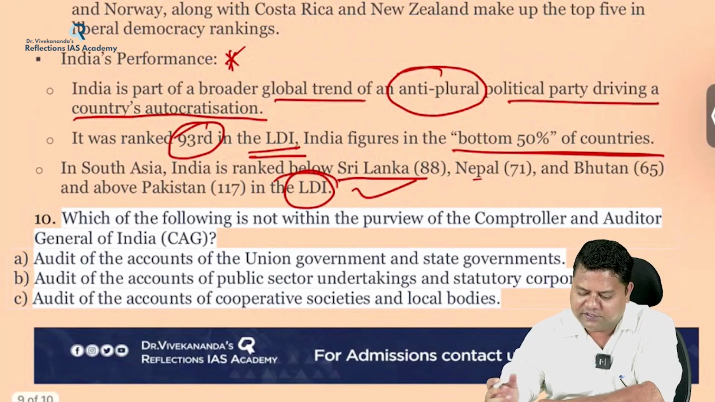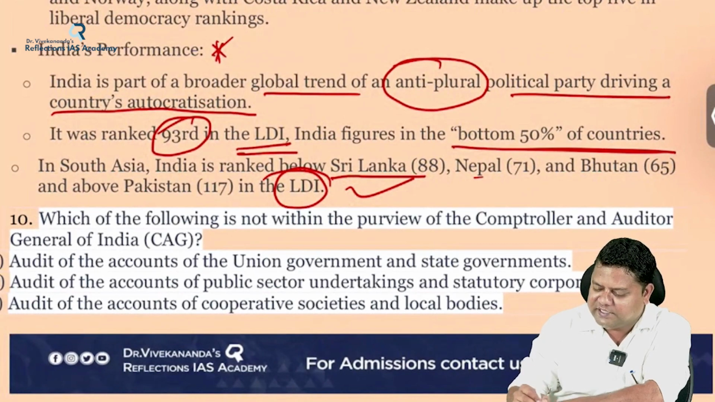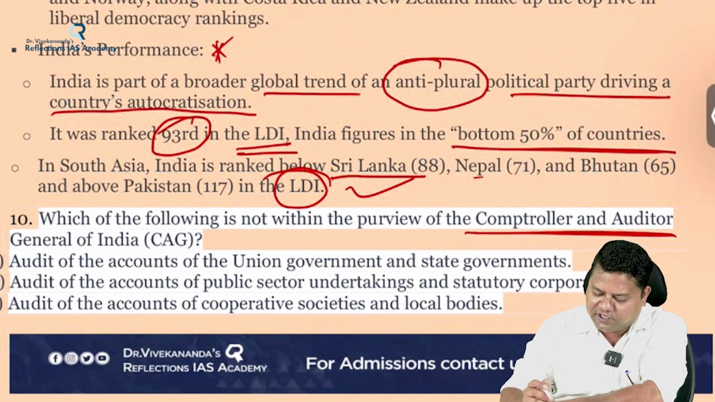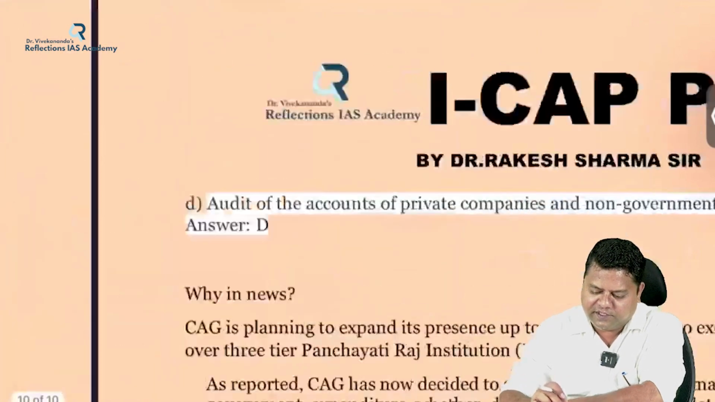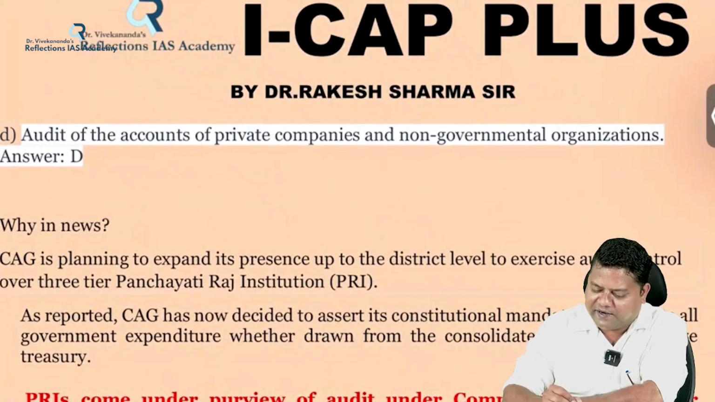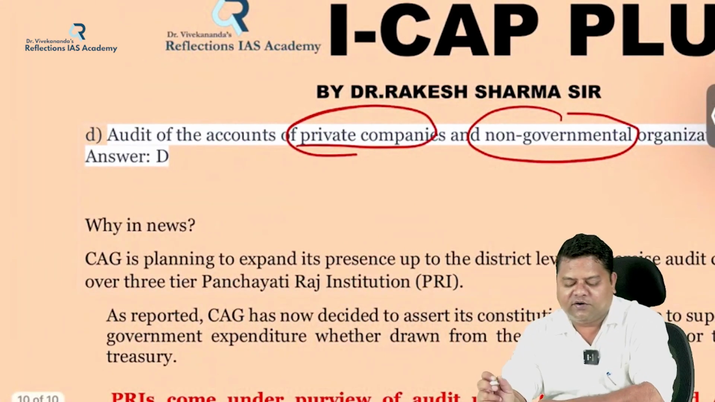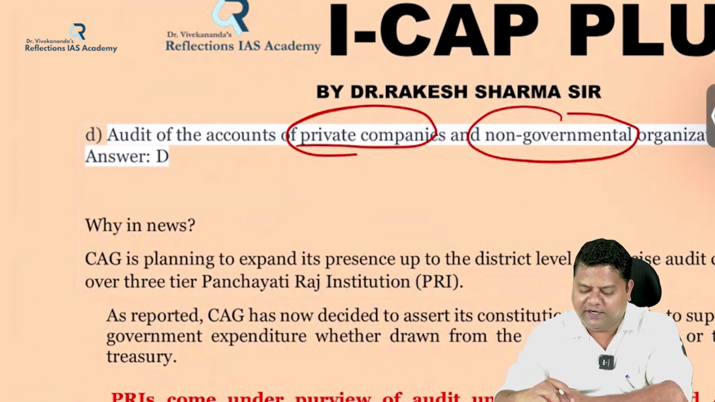10th question. This is a simple question. Which of the following is not within the purview of the CAG, the Comptroller and Auditor General of India? First is the audit of accounts of the union government and state governments. This is there. Audit of accounts of public sector undertakings and statutory corporations, there. Audit of the accounts of cooperative societies and local bodies also. It is also there. Audit of accounts of private companies and NGOs, or non-governmental organizations, is not within the purview of the CAG.